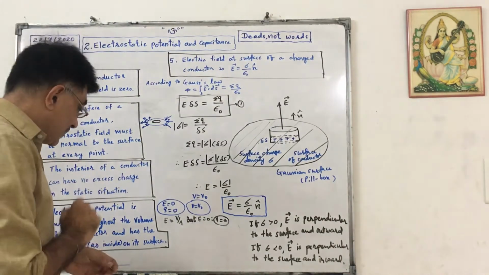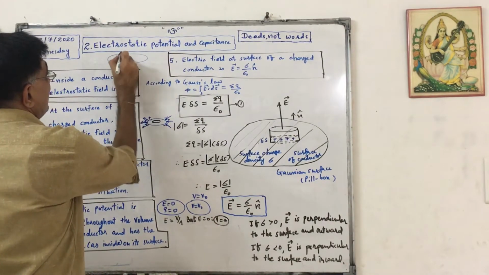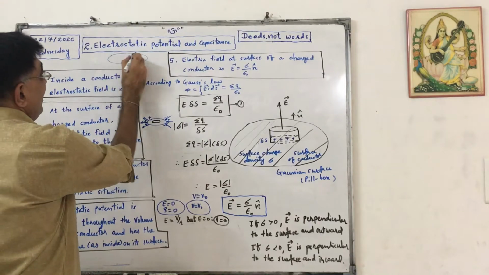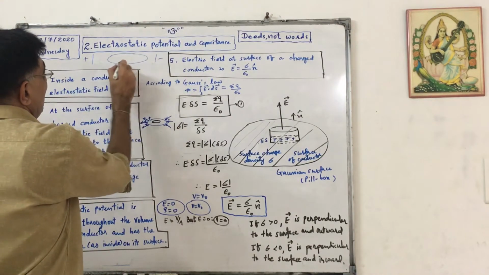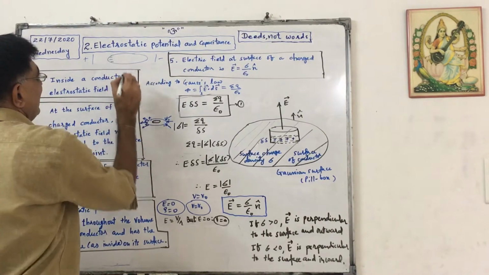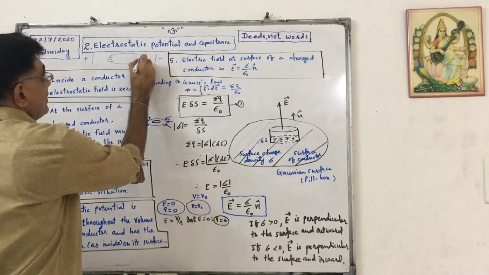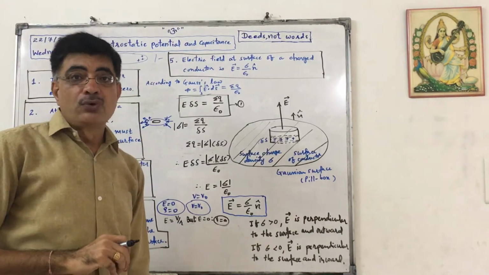Why? I explained to you yesterday that in conductors, for example metal, when we apply an external field, electrons will move towards the positive side, and the clouds on positive ions will be removed.